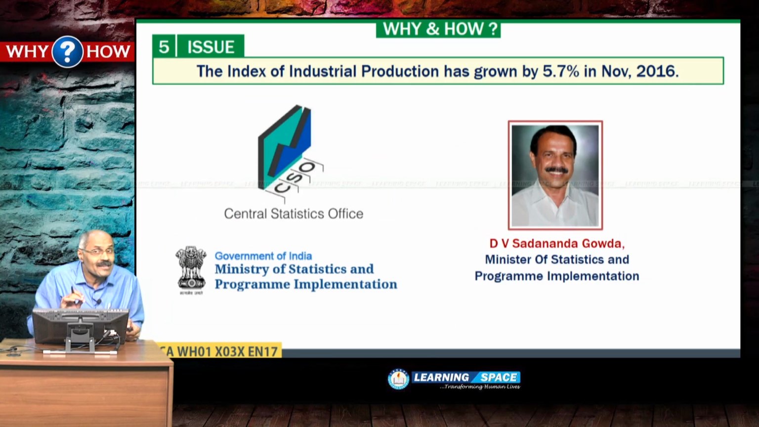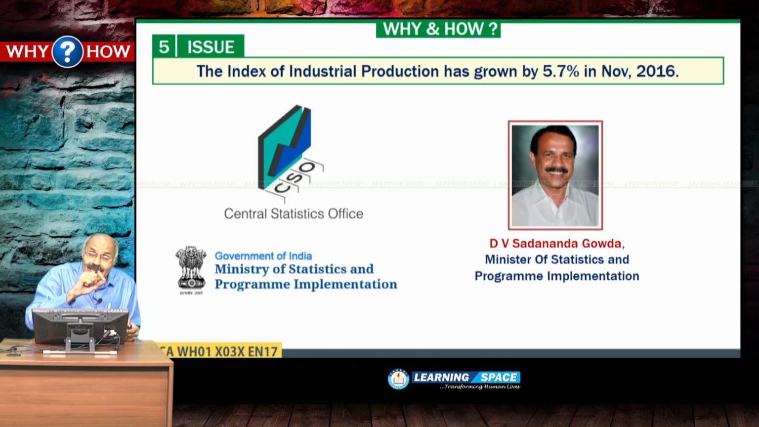Please view this page. Then the index of industrial production has grown by 5.7% in November 2016. And here 2-3 important points I would like to tell you. This is released by Central Statistics Office. Central Statistics Office also releases consumer price index figures as well as GDP figures. So, these three are released by Central Statistics Office. This is under the Ministry of Statistics and Program Implementation.